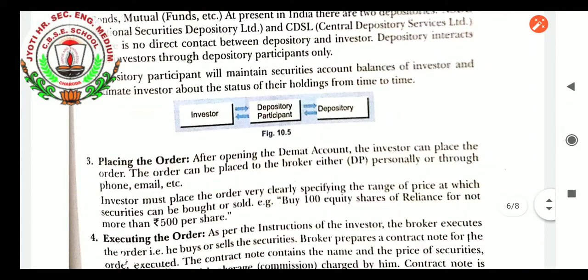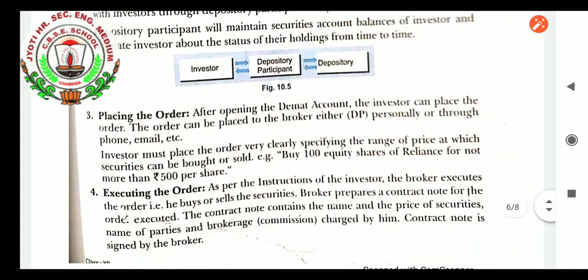Placing the order. After opening the demat account, the investor can place the order. The order can be placed to the broker, either through the DP, depository participants, or personally through phone or emails, etc. So placing of the order can be done by the investor after opening the demat account with the help of brokers who act as the intermediary. The investor must place the order very clearly, specifying the range of price at which securities can be bought or sold. Example: buy 100 equity shares of Reliance for not more than 500 rupees per share.